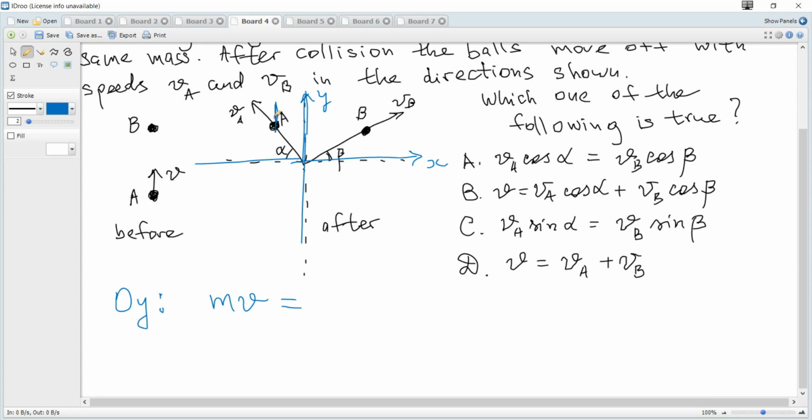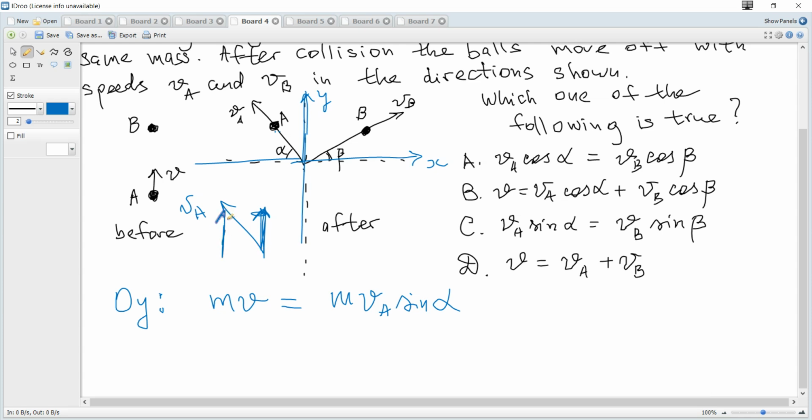You can see that the component of this vector is the sine, so it's m VA sine of alpha.